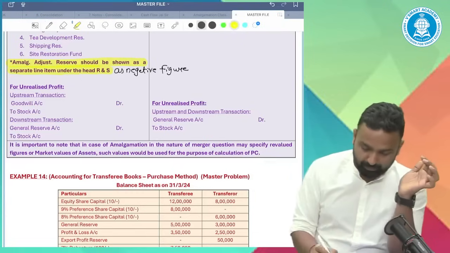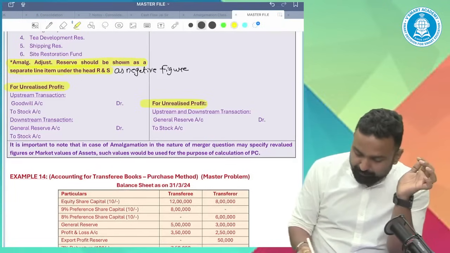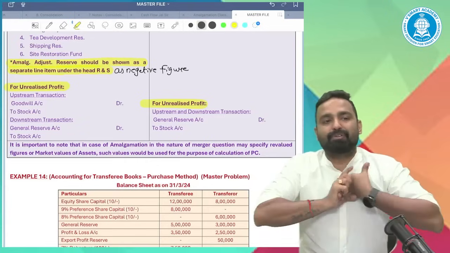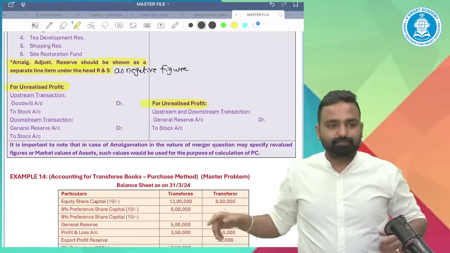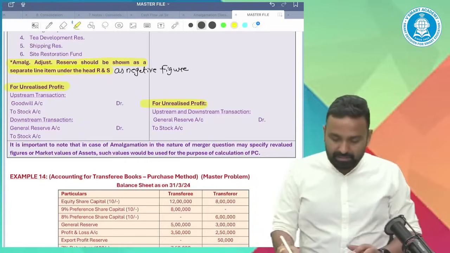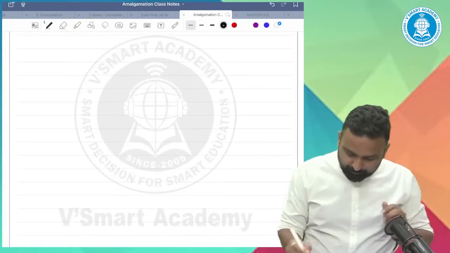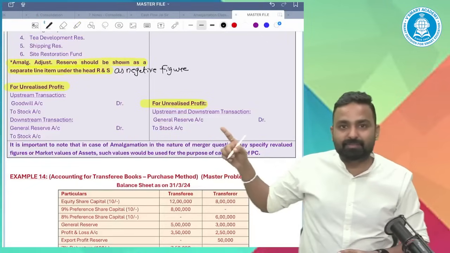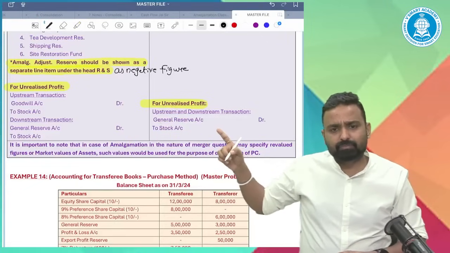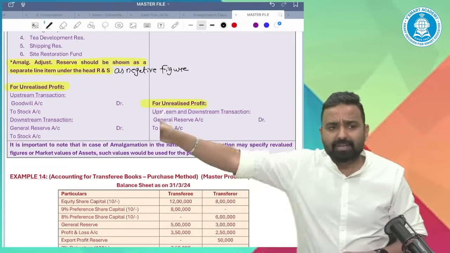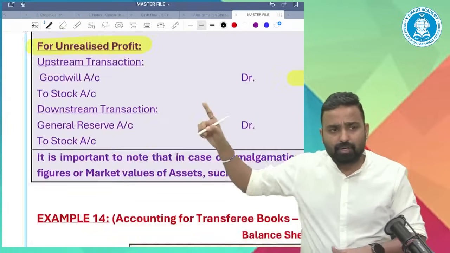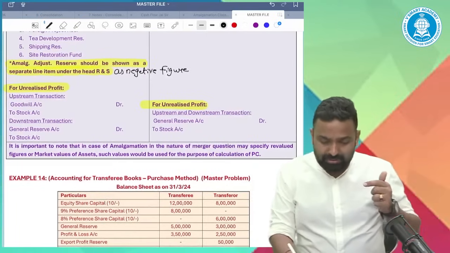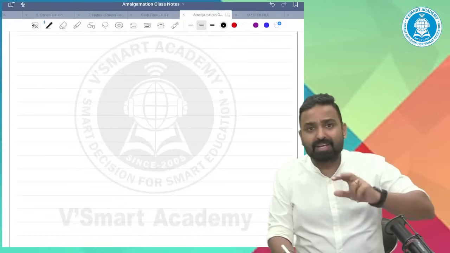Last, unrealized profit. Sir, what is unrealized profit? I will discuss this with the help of some examples as well as some entries.